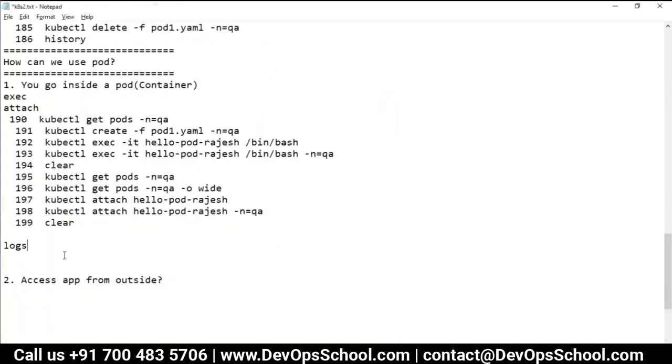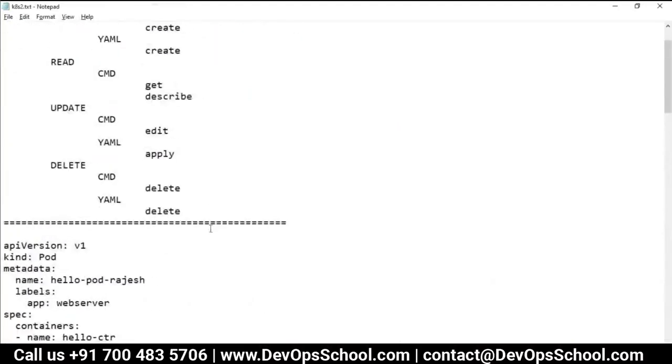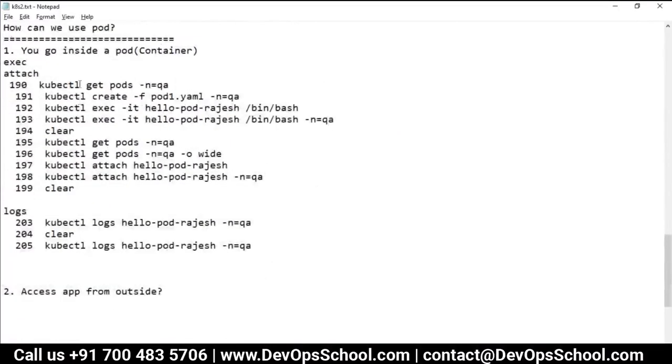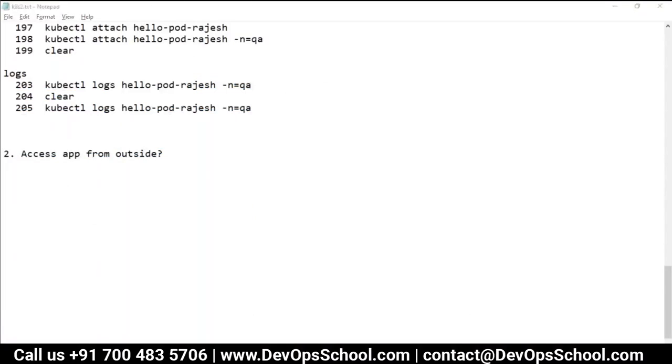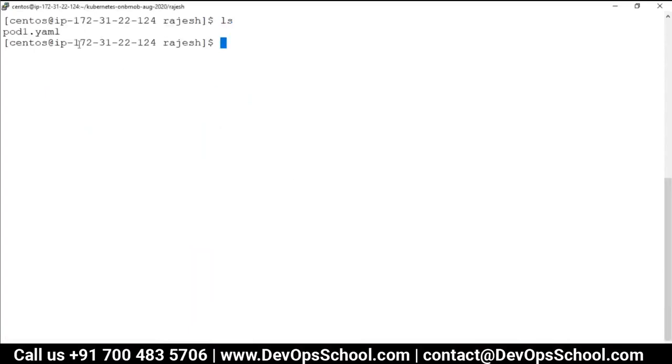Okay, so guys, we tried CRUD operations again one more time. Describe, we did it for reading an individual object. We did exec, attach, and logs also. Now I have some more desire: I want to copy a file from here inside the container. Typically you can say pod, but in reality it's a container.